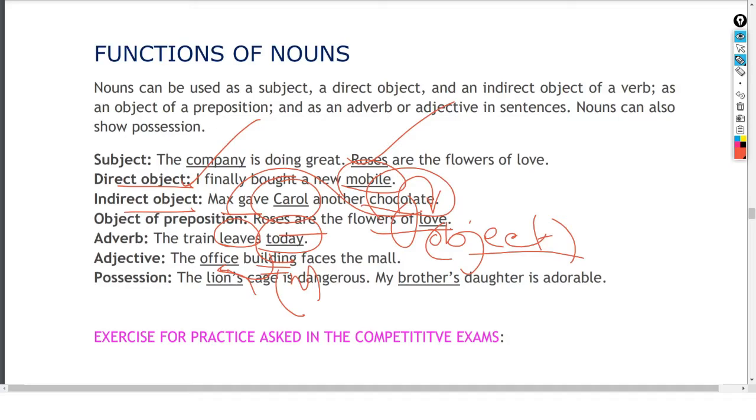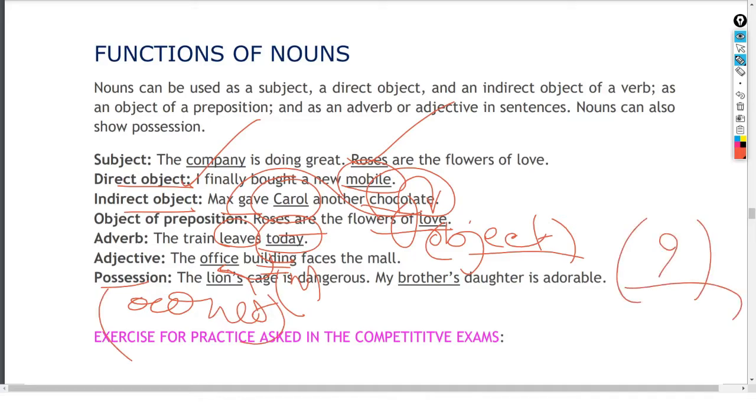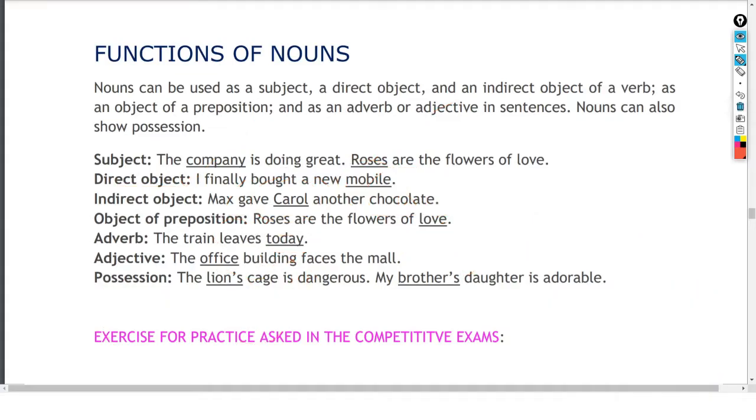Quite funny. Possession का मतलब क्या है? Possession का मतलब है owner. Become the owner. Means showing the possession. Means the possessive case. Means this apostrophe mark will be there. Suppose Hari's book, है ना? Hari's book means the book of Hari. So this shows the possession. Therefore, in a similar manner, lion's case is dangerous. Lion's case means the case of the lion. Okay. Therefore, after the possession, so we can use this. My brother's daughter.